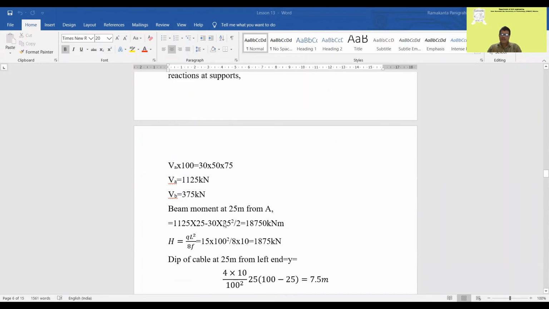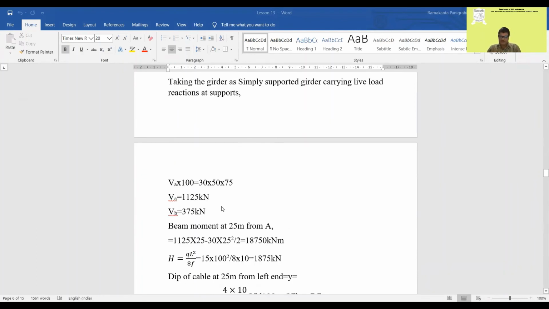So now we are finding the girder first. What is the shear and bending moment in the girder? While taking the shear and bending in the girder, only live load is to be considered. We are not going to consider the dead load here. Only live load will give the bending and shear.